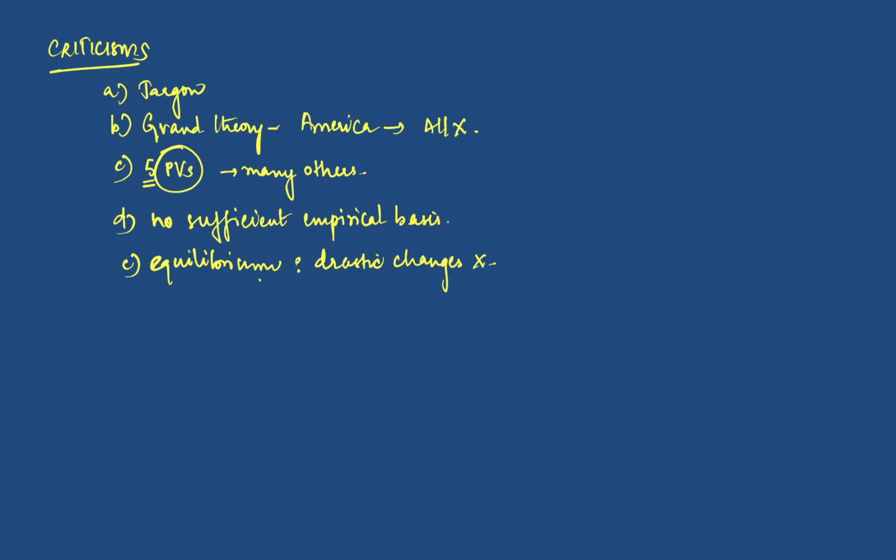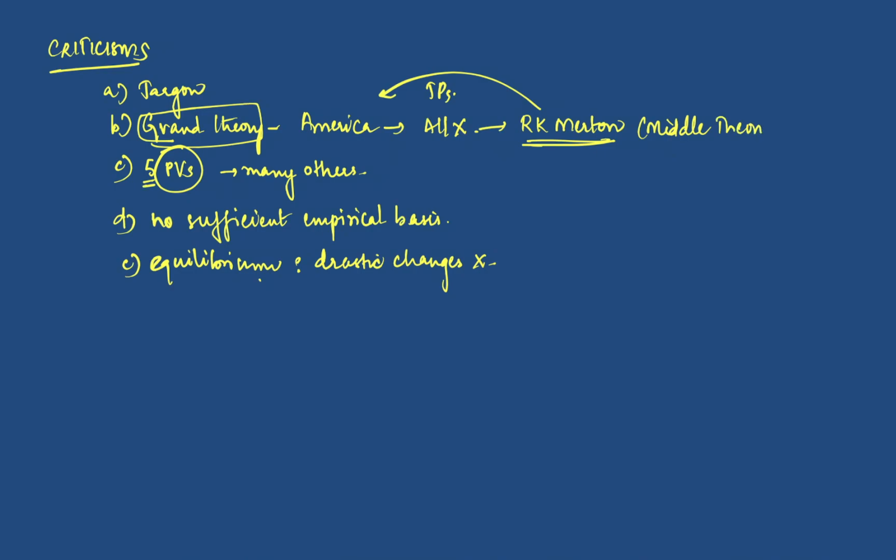And in the grand theory, one of his biggest flaws was that his student, R.K. Merton, about whom we will be studying in the next class, himself criticizes Talcott Parsons, saying that we need middle range theories. We don't need theories that are all grand and all encompassing, we need middle theories, right? So that is what R.K. Merton also says. So these are the criticisms.